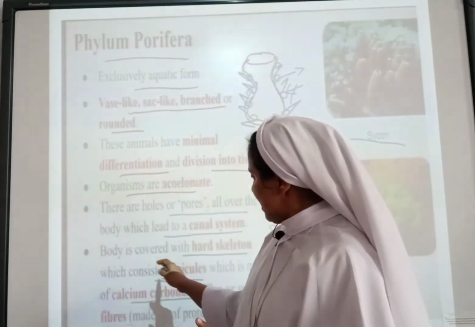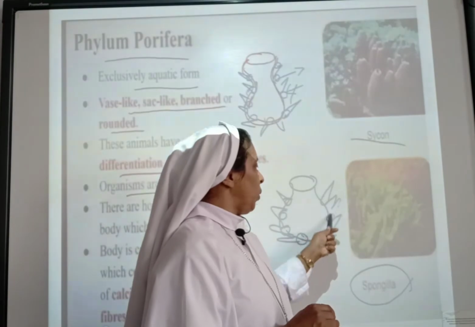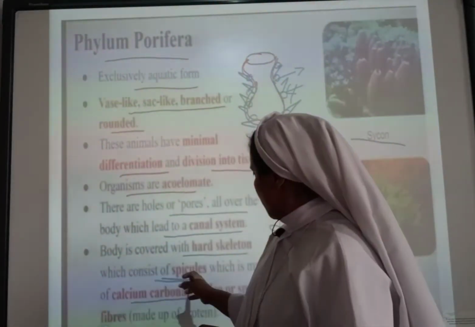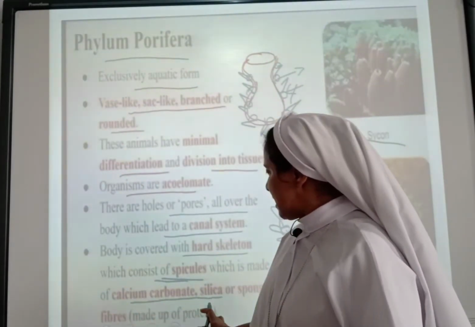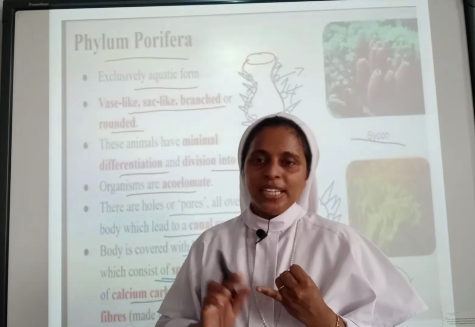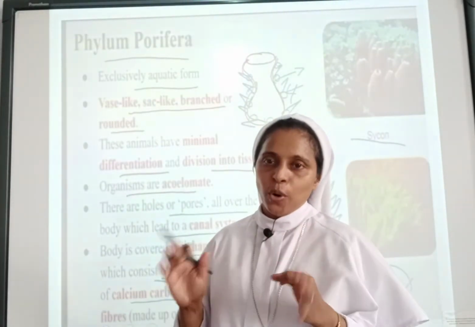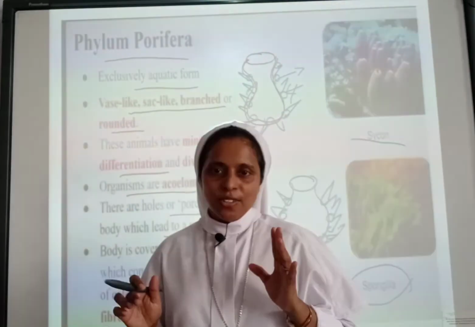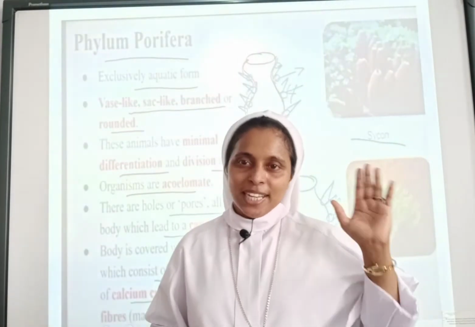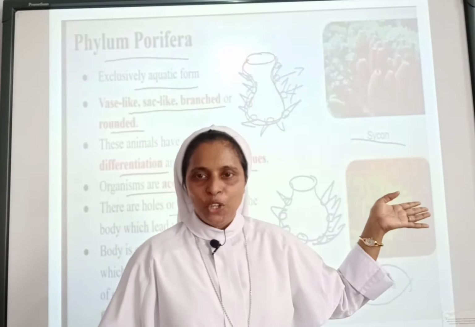Okay, then the body is covered with a hard skeleton. As I have told you, the body is covered with spicules, the hard skeleton. It is made up of calcium carbonate, silica or spongin fibers, and it is made up of protein. So hope you got it. Phylum Porifera: you remember phylum Porifera means the examples suddenly must come, Cycon as well as Spongilla. These two images must come in your mind.